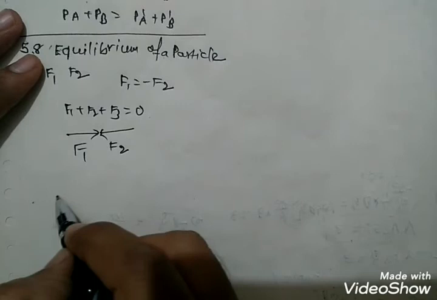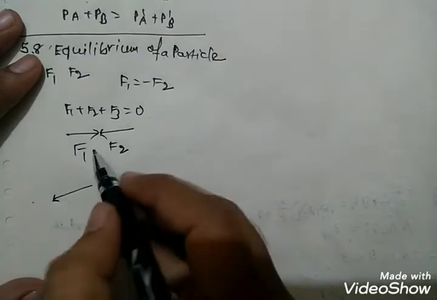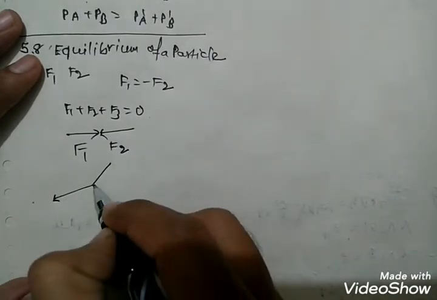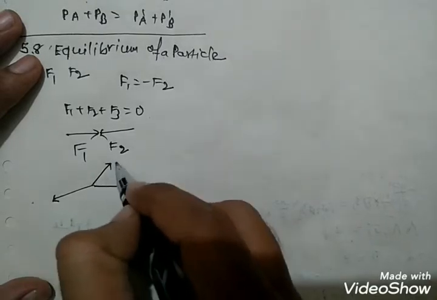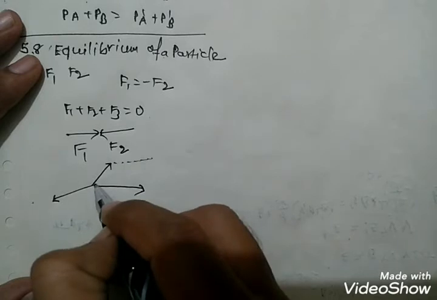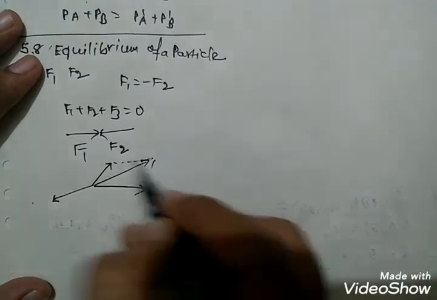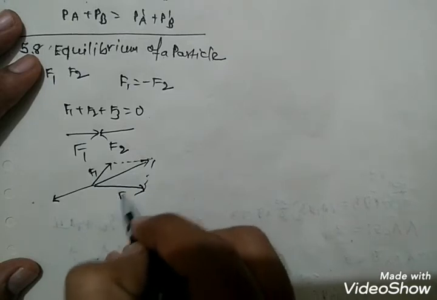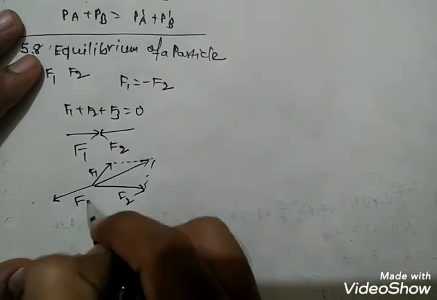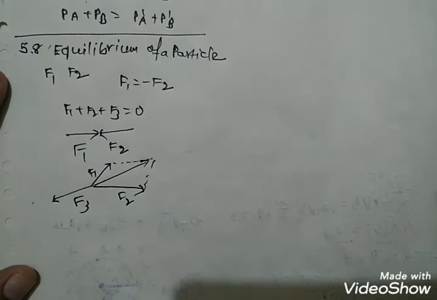Now in the third case, we have F1, F2 and F3. The resultant of any two forces, say F1 and F2, is obtained by the parallelogram law of forces in chapter number 4.